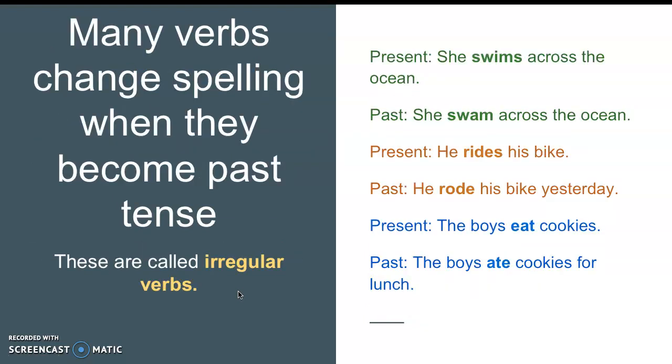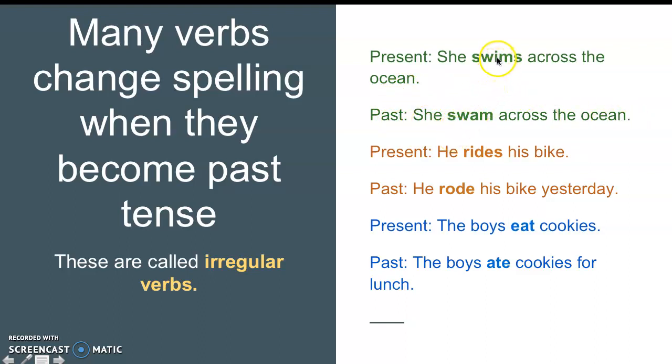So many verbs, however, are not going to follow those rules. Just like normal, we're going to have some irregular verbs. So many verbs change spelling when they become past tense. These are called our irregular verbs. So some examples on the right, you have a present tense form of the verb and then in the past tense an irregular form, meaning it doesn't just add ED or D to the end to turn into the past tense. So one example would be, she swims across the ocean. In the past tense, it becomes she swam across the ocean.